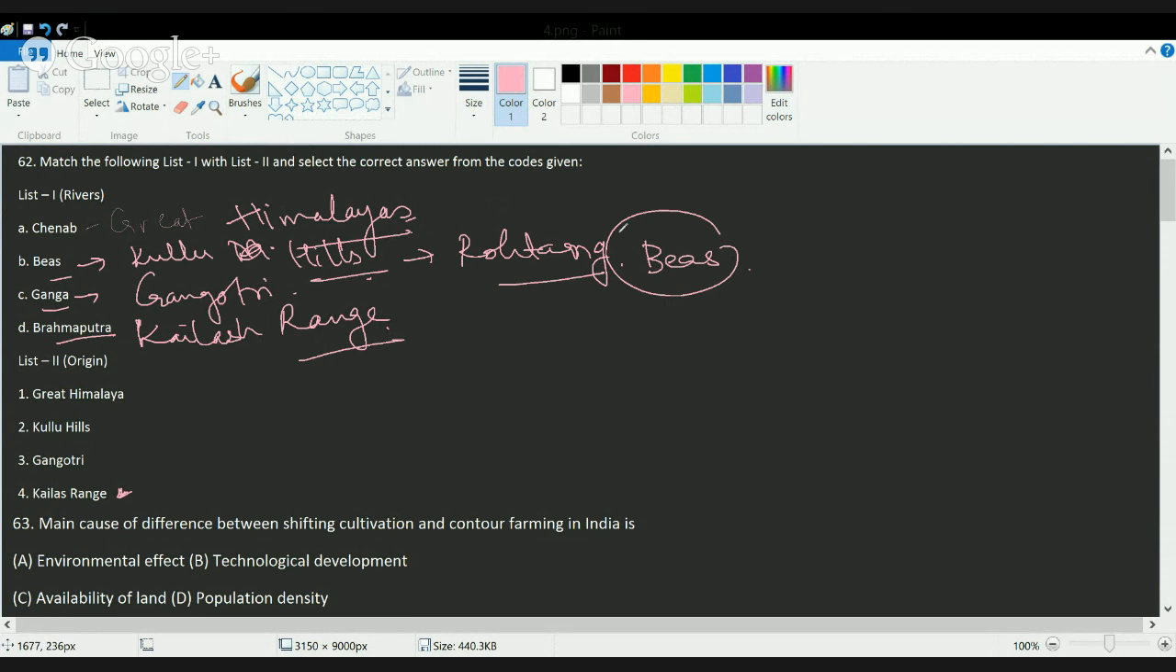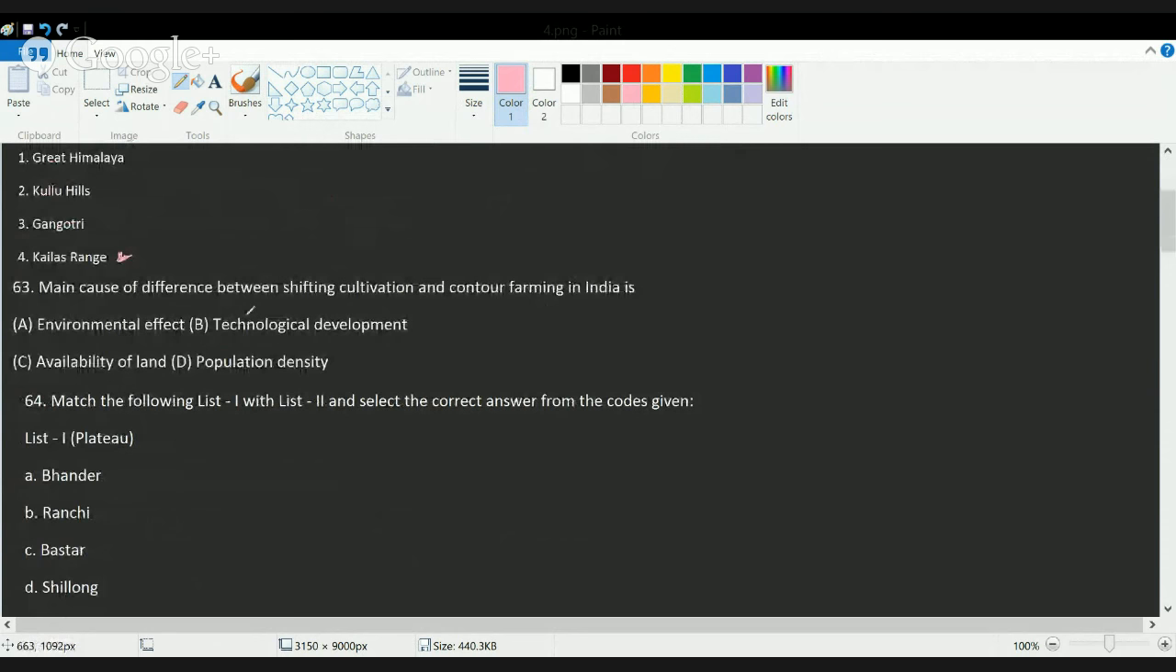Okay. Next question is, what is the fundamental difference between shifting cultivation and contour farming? So that's a very important question to understand. What is done in shifting cultivation and what is done in contour farming? Under shifting cultivation, you have certain plots of land. Okay, what you do is you grow crops in one region and then you shift to the next region. You leave this region fallow for a few years. Then the soil replenishes again, and then you keep on moving, and finally you move back to the soil that has replenished. So that is what is shifting cultivation.